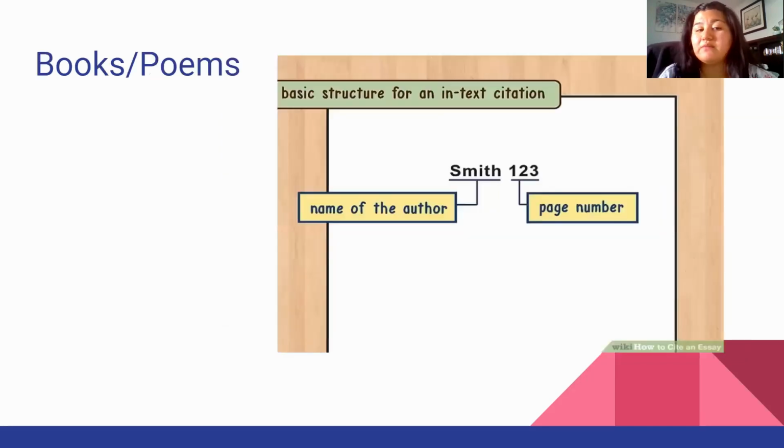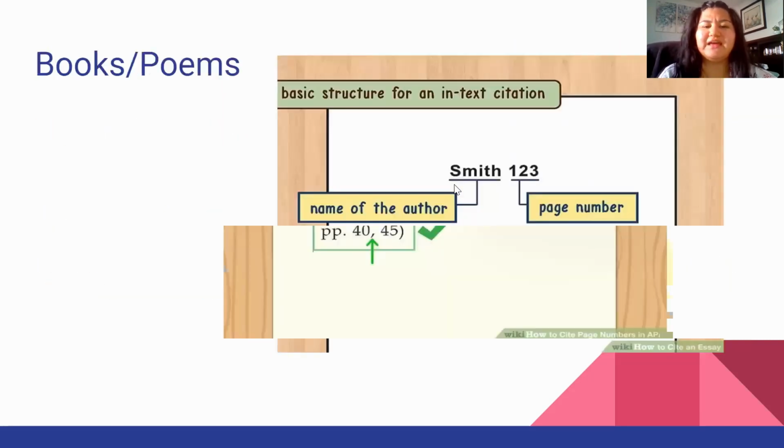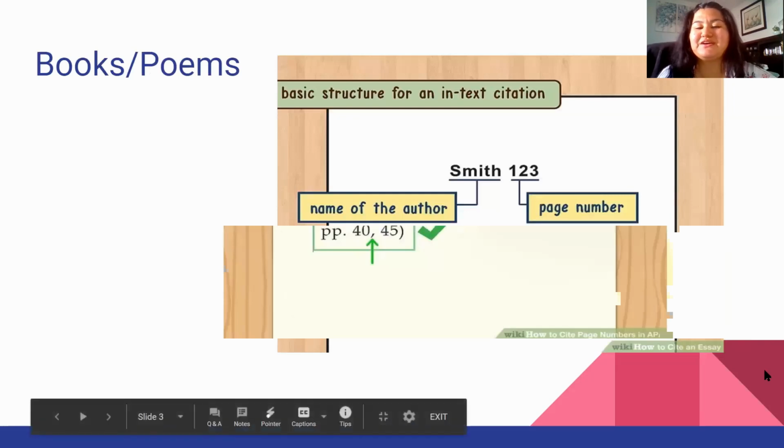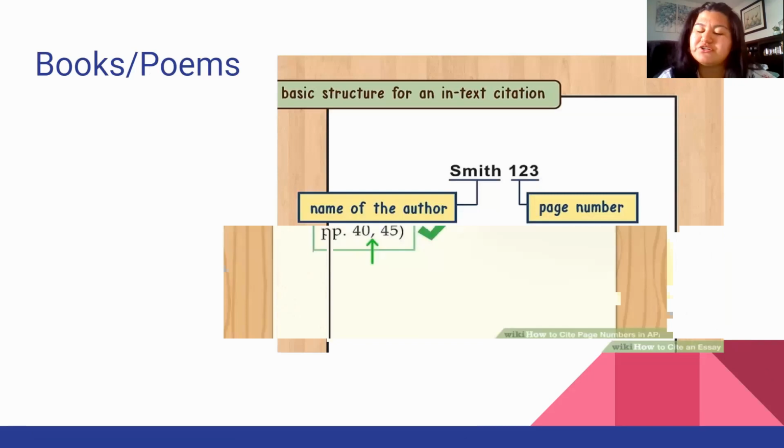For books and poems, it's essentially the same thing. As I was talking about, it's really important to use the name of the author, and always the last name, but it's also very important for you to state their name if you haven't before, just to introduce them.